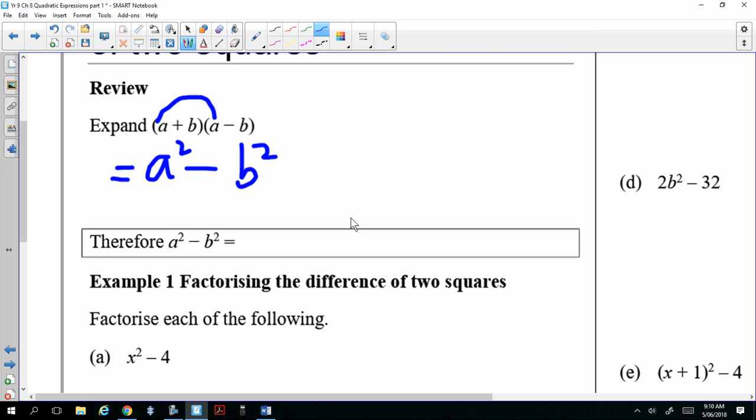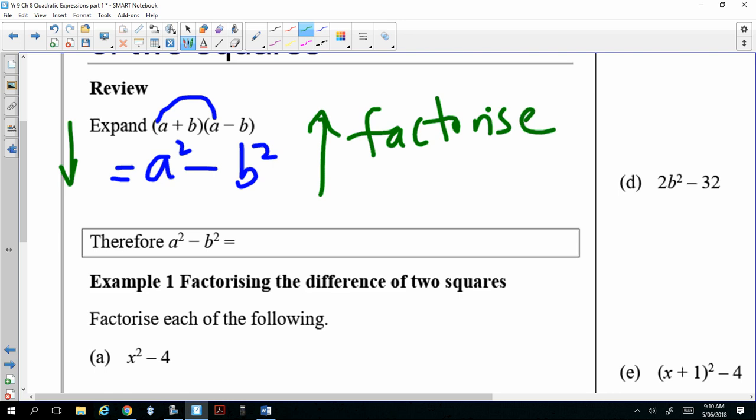Now what's the opposite of expanding? We're going to factorize today. So that means from the a squared minus b squared, we're going to write it as a bracket multiplied by another bracket. That's called factorizing. I turn a difference into a multiplication. And what do I put inside the bracket? Obviously, the stuff I just wrote before, a plus b, a minus b. That's it.